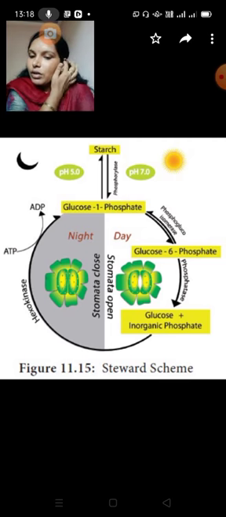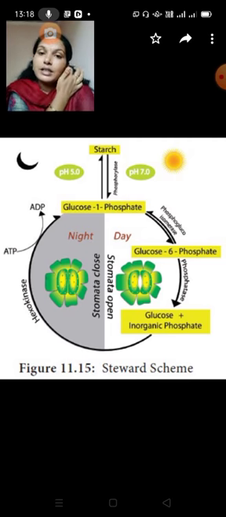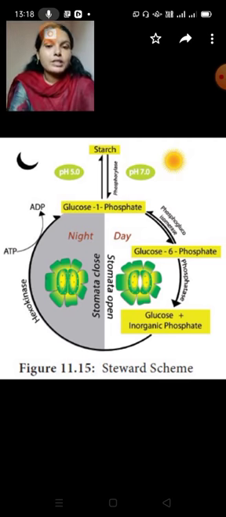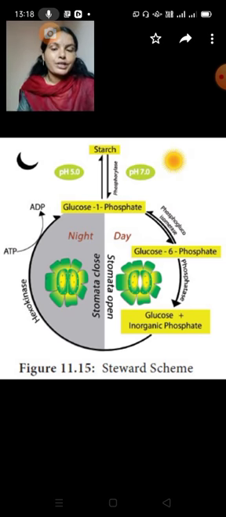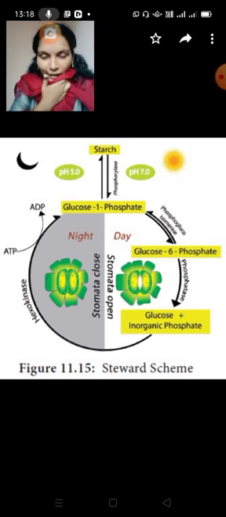So now I want to share the environmental factors that affect the rate of transpiration. What factors are affecting transpiration? For example, light, temperature, humidity, wind, etc. These are the factors that affect the rate of transpiration, so that we can calculate the rate of transpiration.